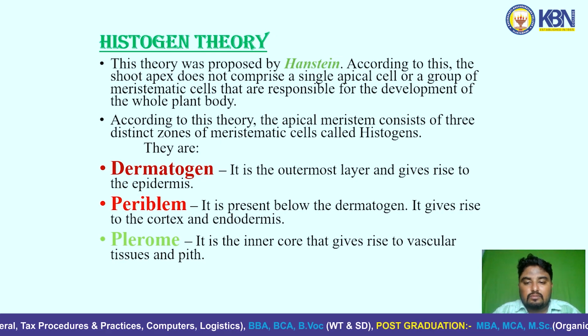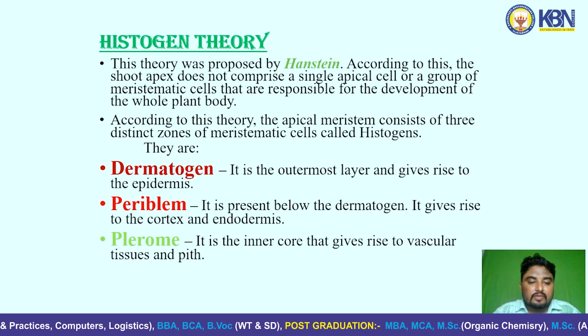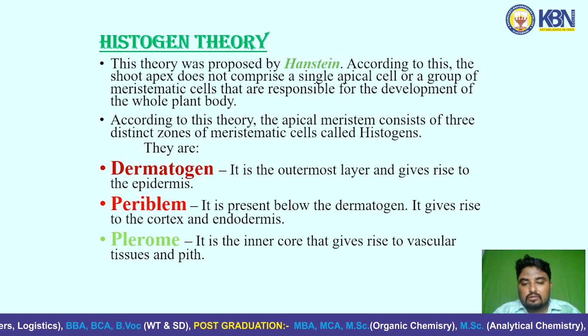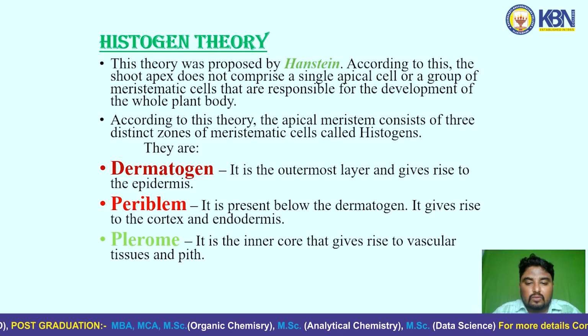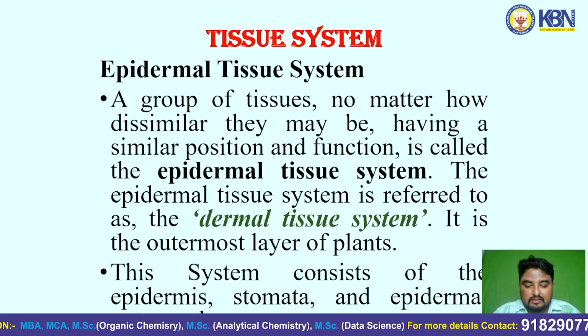Dermatogen is the outermost layer and gives rise to the epidermis. Periblem is present below the dermatogen, and it gives rise to the cortex and endodermis. Plerome is the inner core that gives rise to the vascular tissue and pith.